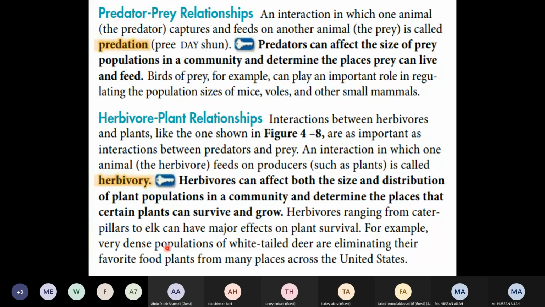For example, very dense populations of white-tailed deer are eliminating their favorite food plants from many places across the United States. If you take the example of the white-tailed deer, they were eating a specific type of plant, right? And it's their favorite food. So they almost finished all that plant, right? It means that their favorite food was no longer there in the United States. They finished it because all the time they were not eating any other thing. They were just eating that plant. So that plant was reduced.